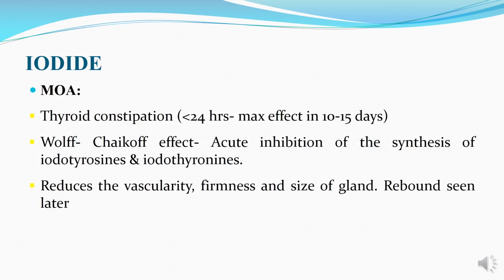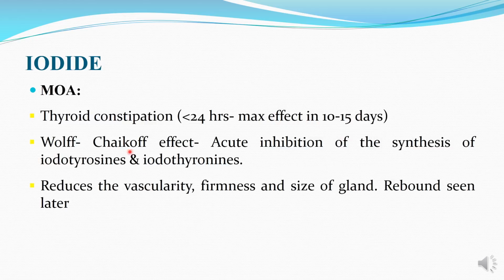Iodides are the oldest group of drugs used as antithyroid drugs. These drugs inhibit the synthesis as well as release of thyroid hormones from the thyroid gland. Therefore, they are said to cause thyroid constipation, and this action is very rapid, in that it occurs within 24 hours of administration, and the maximum effect is seen in 10 to 15 days.